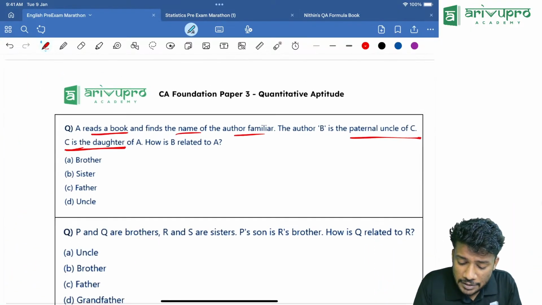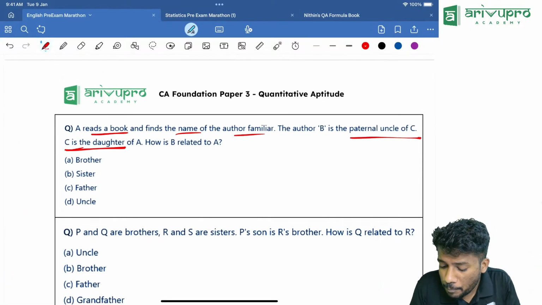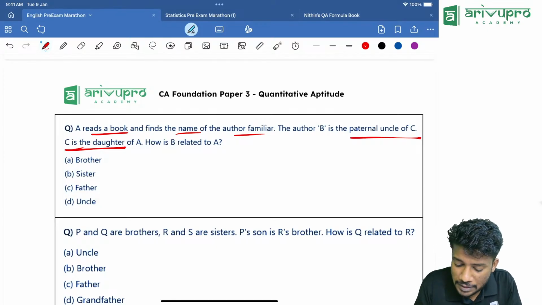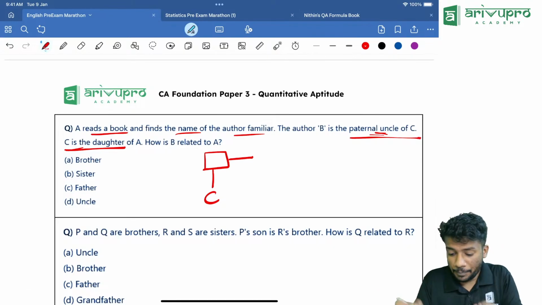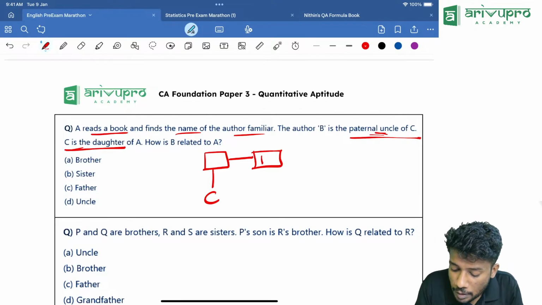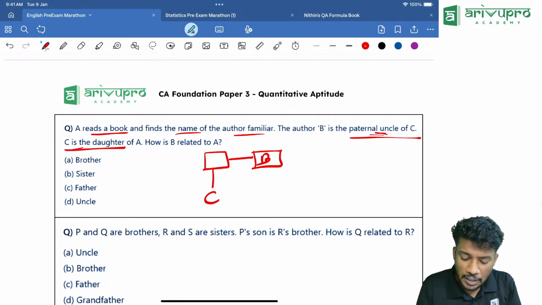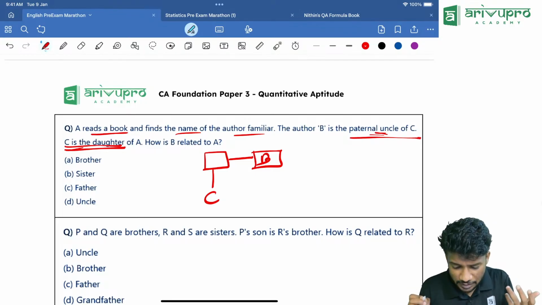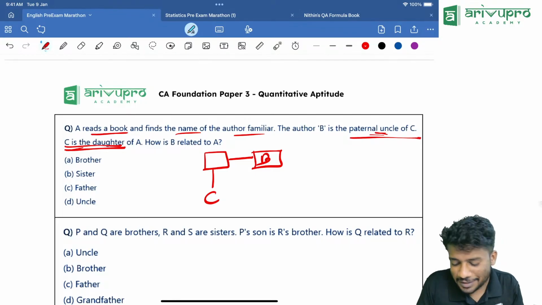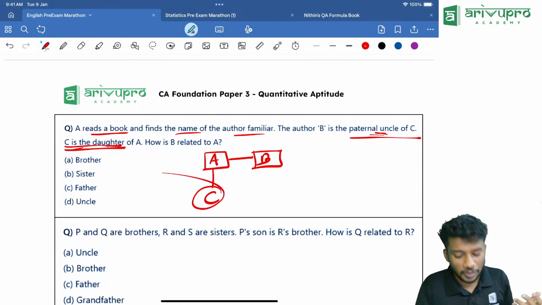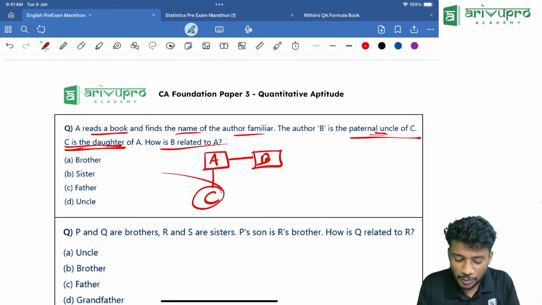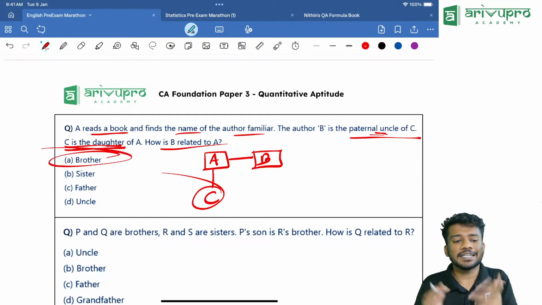Now, A reads the book and finds the name of the author familiar. B is the paternal uncle of C. Paternal uncle means what? That means C has a father, and that father has a brother whose name is B. Now what is there? C is the daughter of A, which means there is no other vacancy for A to sit. That means A will sit over here. C is the daughter. Then how is B related to A? They are brothers. Direct question.